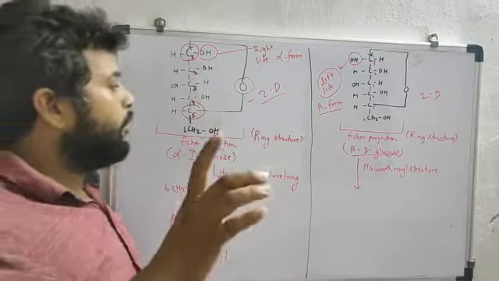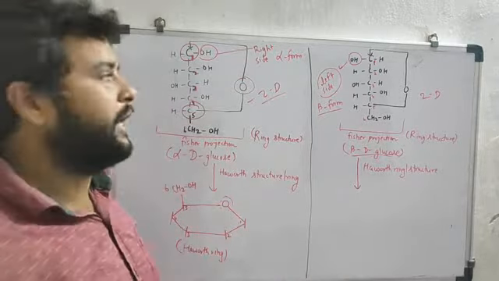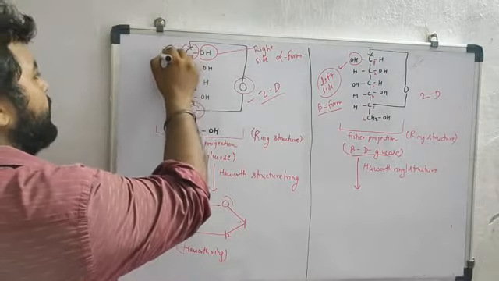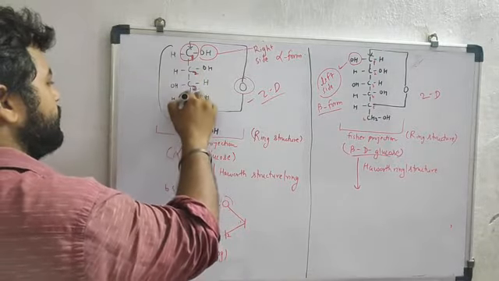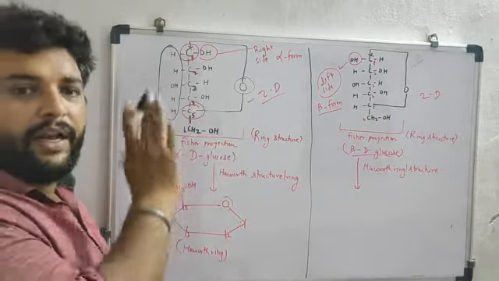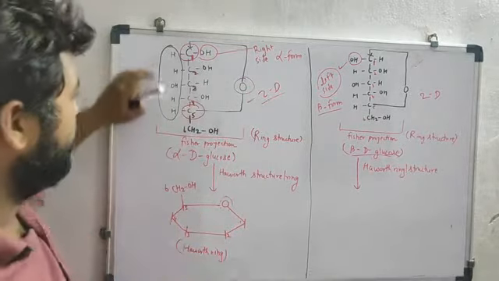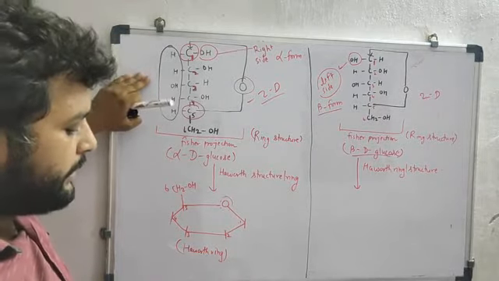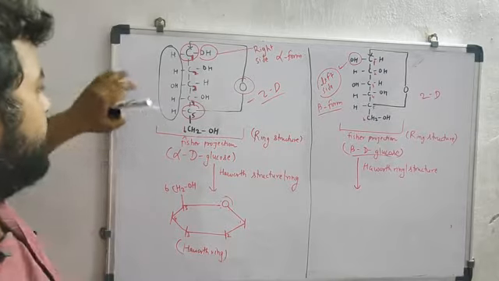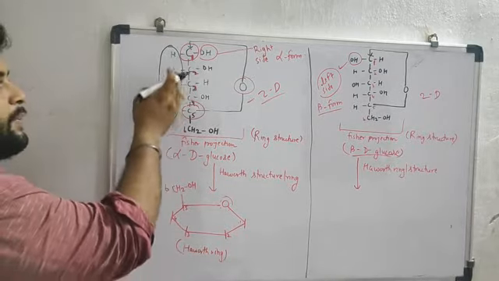You have to keep one thing in your mind, that all the components that are present on the left side. What I am saying? All the components that are present on the left side. So these are the components that are present on the left side.